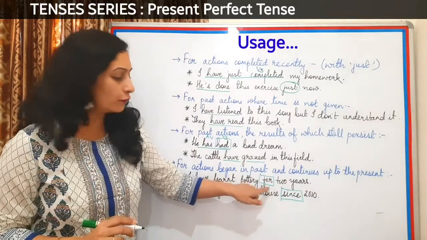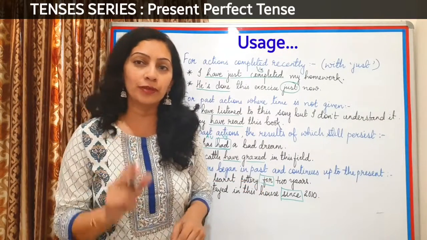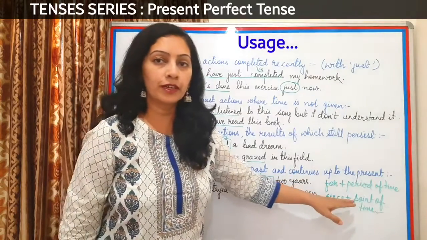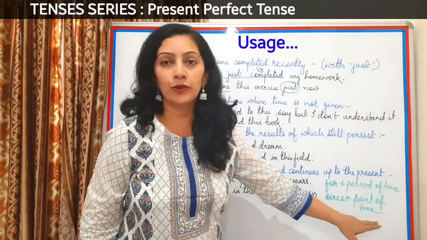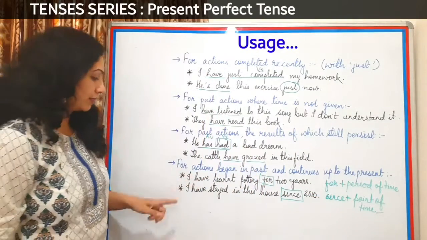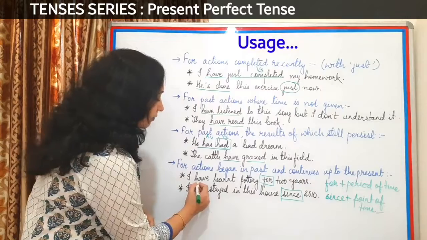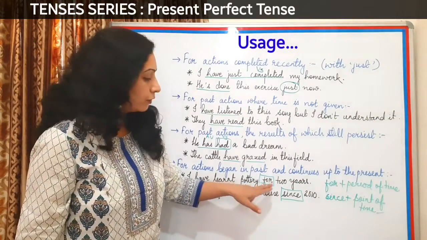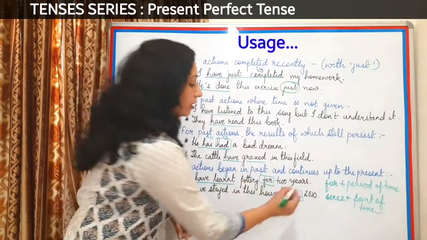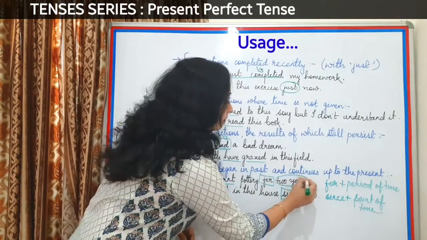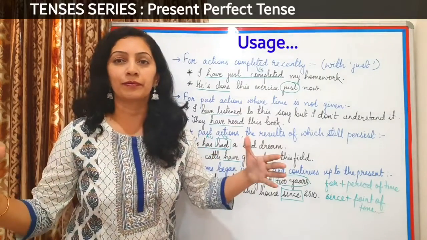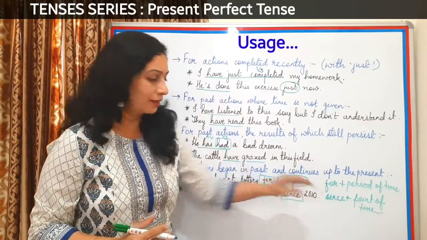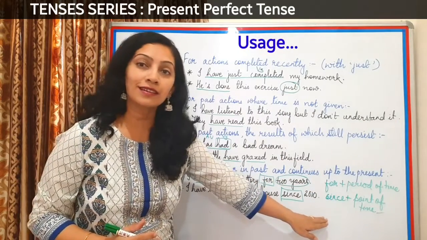Whenever we use for or since, it is always used with perfect or perfect continuous tense. For becomes a period of time, whereas since becomes a point of time. Now look at the examples. I have learned is in present perfect. I have learned pottery for 2 years. Now, 2 years becomes a period of time, a duration of time. So for is for duration and since is for starting time.